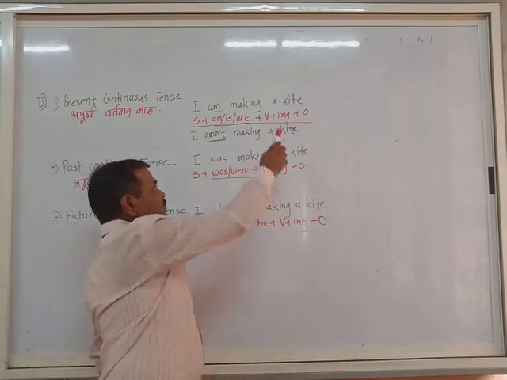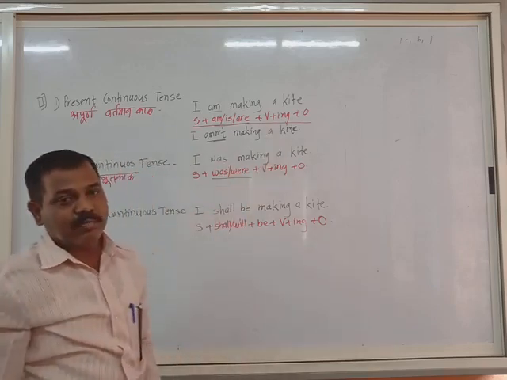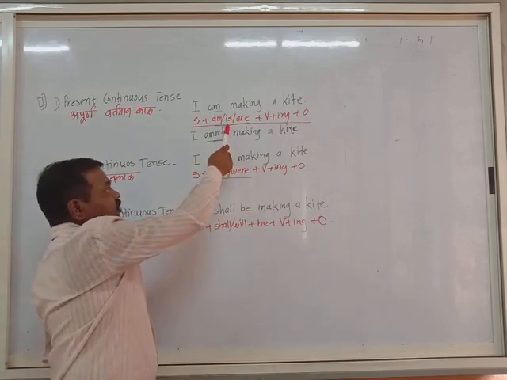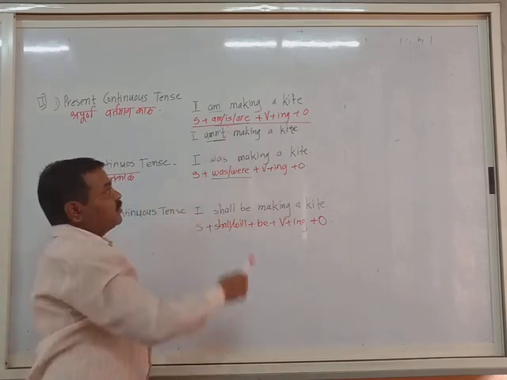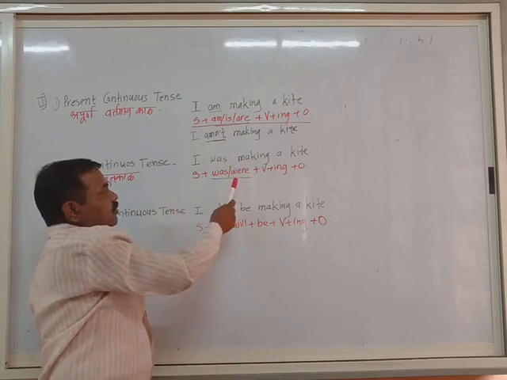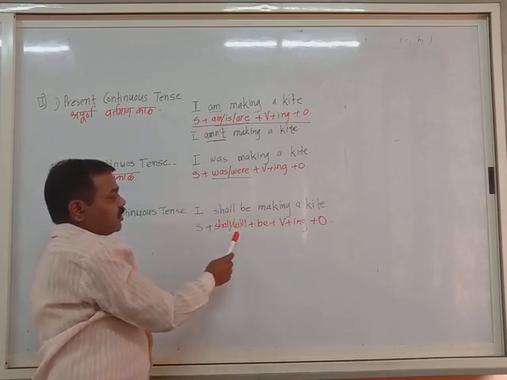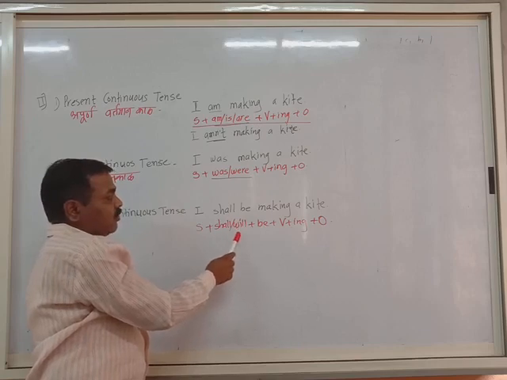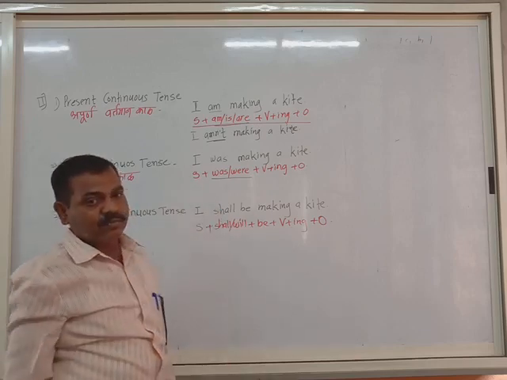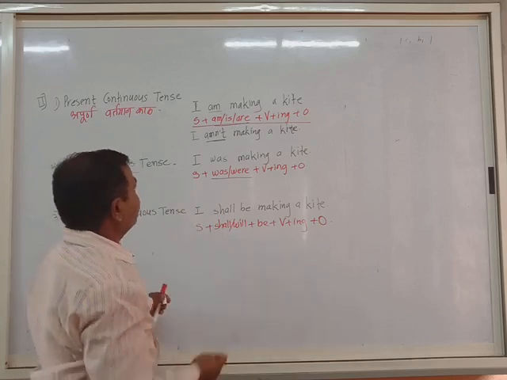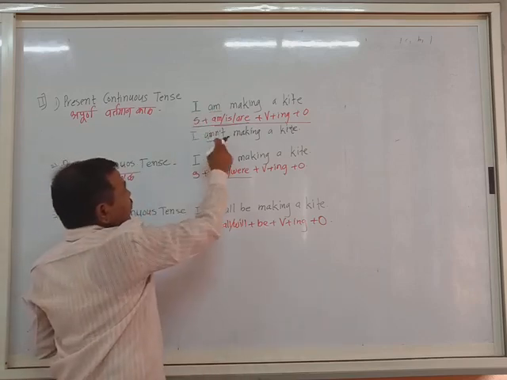But this pattern is for continuous action, incomplete action. Just before them, in the present continuous we use am, is, are as per the changing subject. In the past continuous we use was, were as per the subject, and in the future continuous we use shall or will, and be is constant there. So one more change is there. Just go to the negative one. Here I am making.